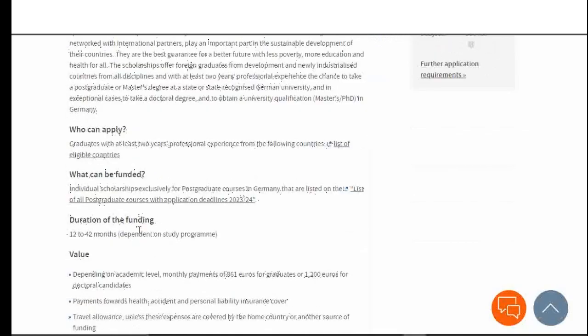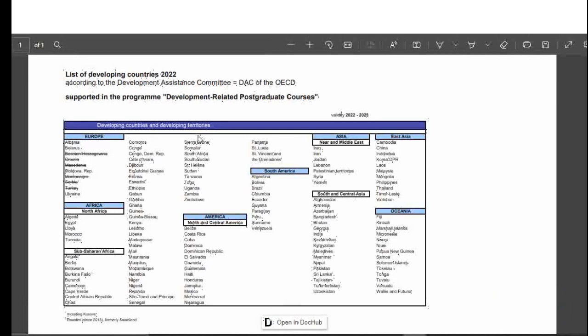So in order to apply for this program, you have to be eligible in one of the nationalities that will be provided here. As you can see, it says graduates with at least 2 years of professional experience from the foreign countries are eligible. So I am just going to open this, then you see which country is eligible or which nationality you fall in.